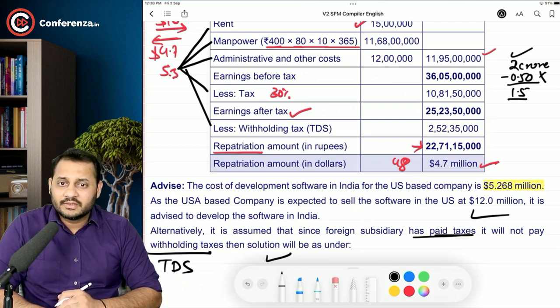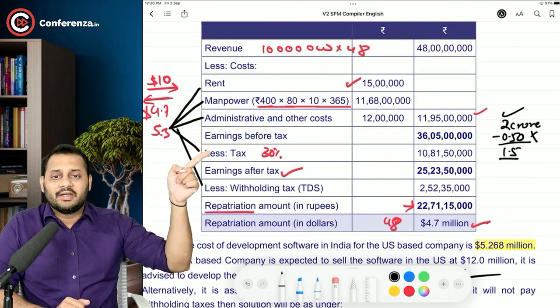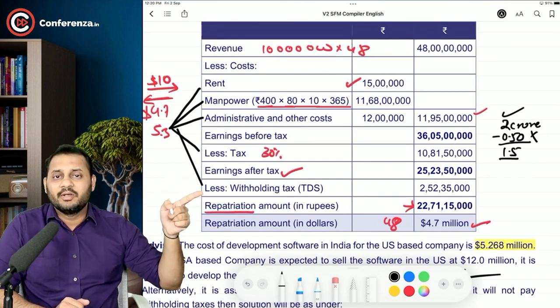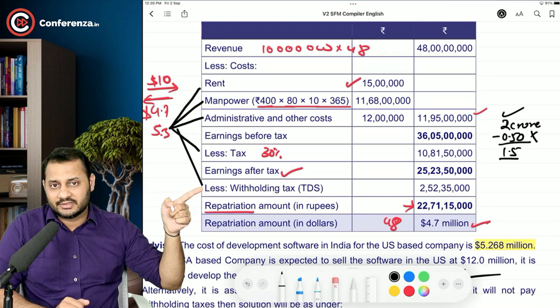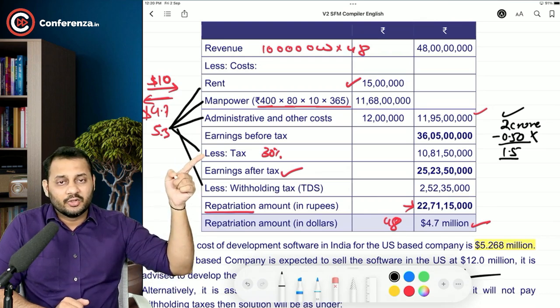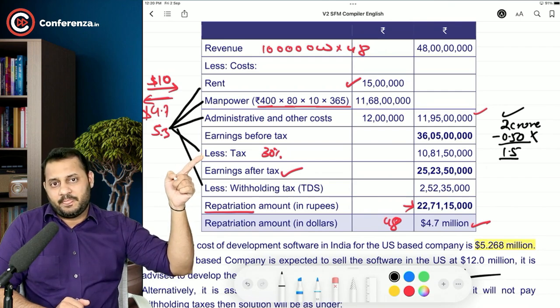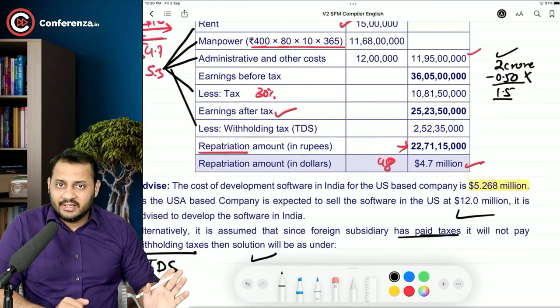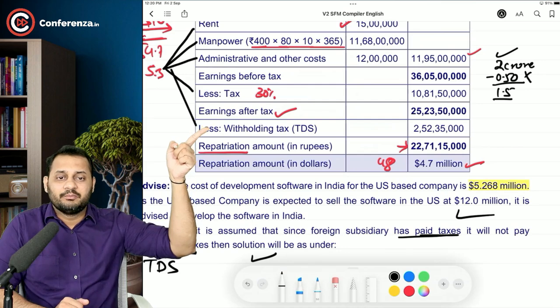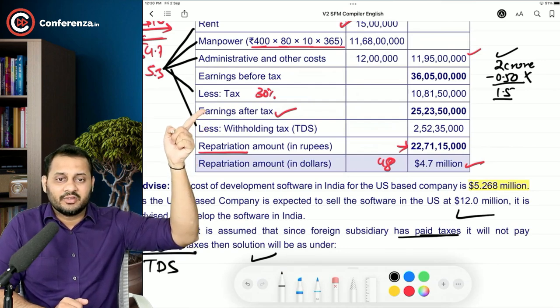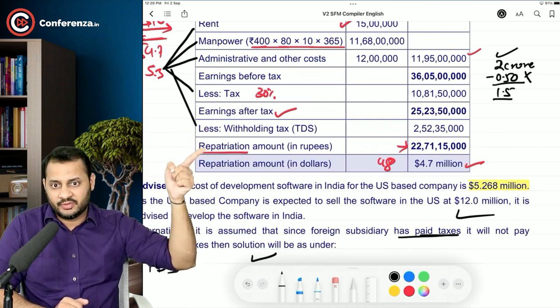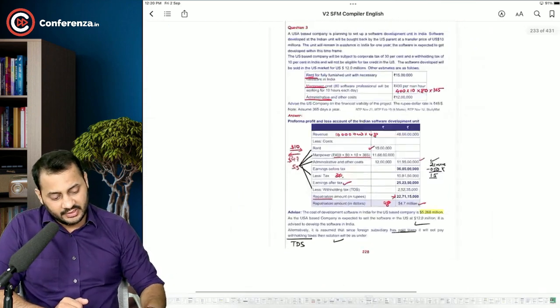That's what the rule is. So if we have already paid the entire 30%, then there is no sense of making the withholding taxes, that is called TDS. This 10% is deducted, but it is included in this total tax. So if we assume it like India, then you will just skip this process and the earnings after tax will become the repatriation amount.